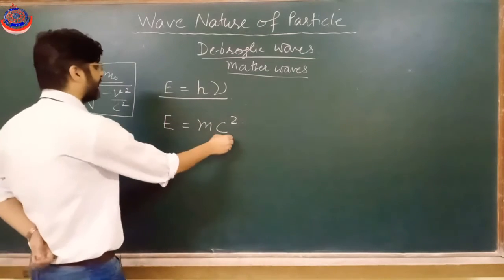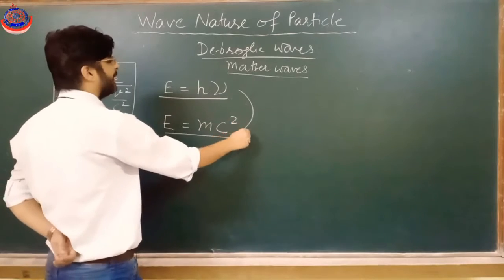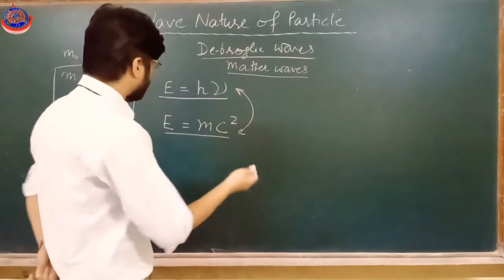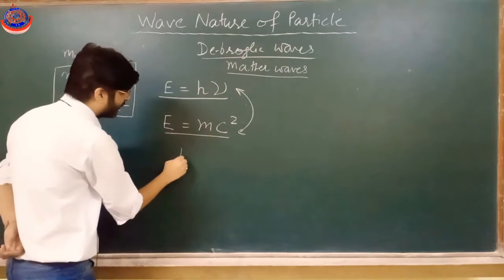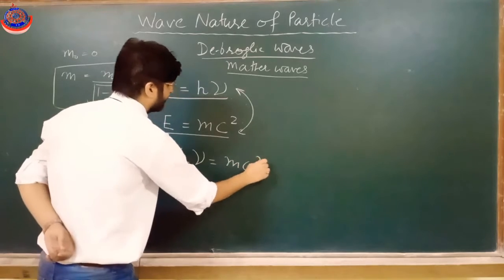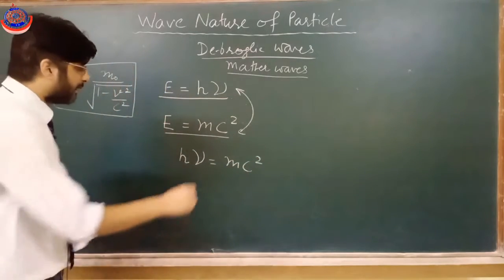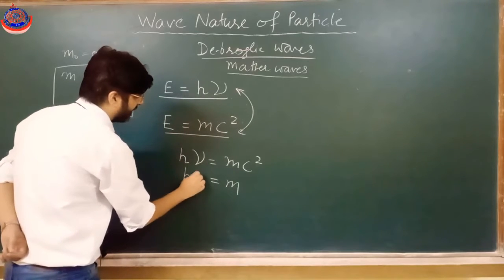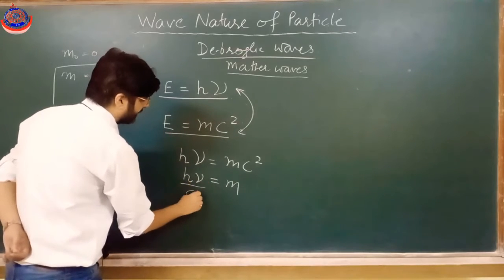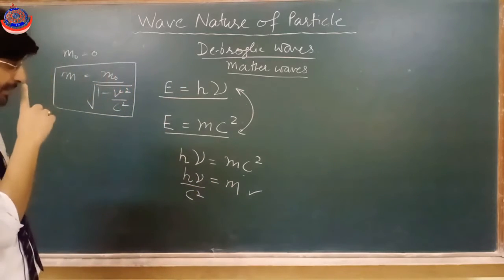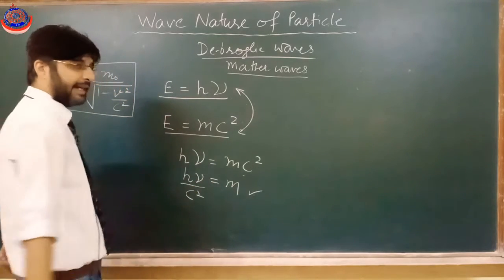So we can equate these two, and we will get h nu is equal to mc square. From here we can find the mass of photon: h nu by c square. This is the mass of photon which is moving with speed of light c.